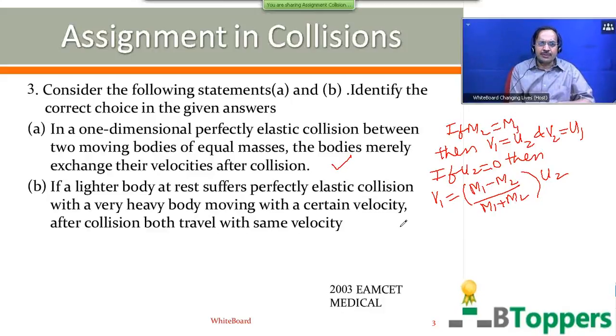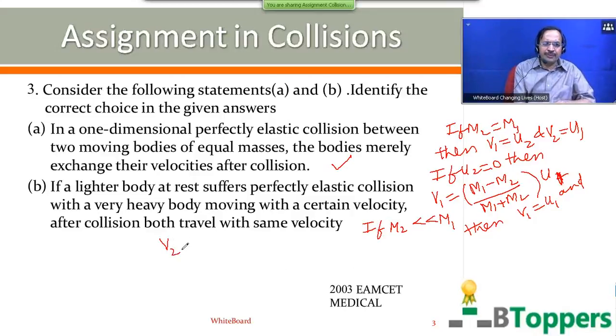And if the second body, which is initially at rest, has a negligible mass, is much lighter than the first body, then you can neglect M2 compared to M1. Then you get V1 to be equal to, should be U1. Then V1 will be nearly equal to U1. That means the first body continues to move with the same velocity.